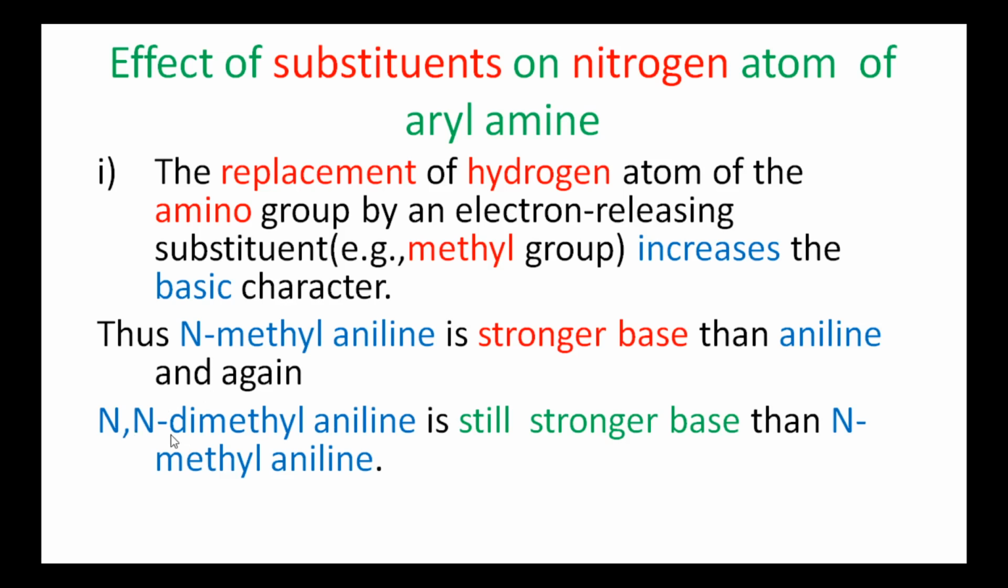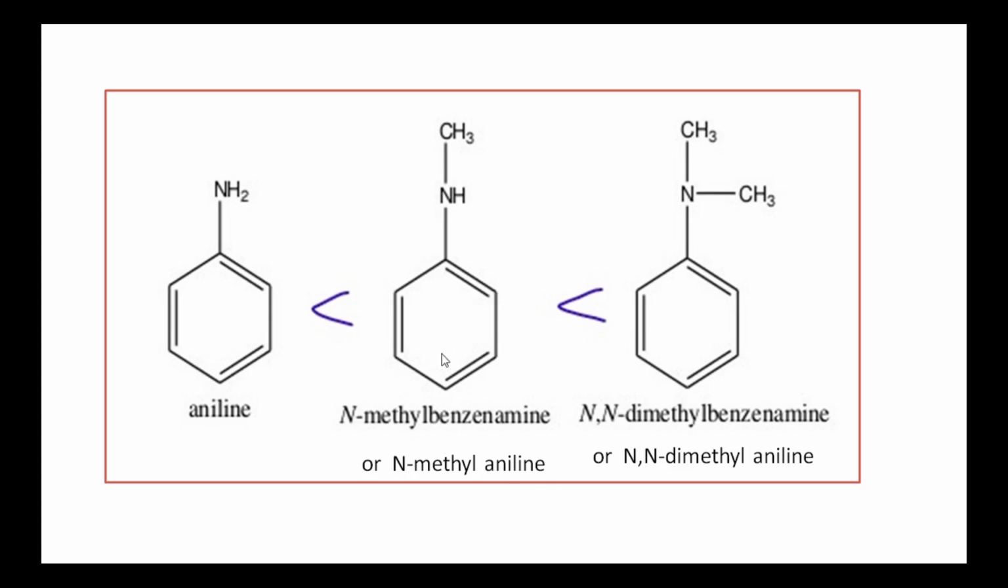And again, N,N-dimethyl aniline is still a stronger base than N-methyl aniline. That is, this is aniline. This molecule is N-methyl aniline. This molecule is N,N-dimethyl aniline. So substituting methyl groups in place of hydrogen atoms of aniline forms these two substituted products. When one methyl group is substituted, this is an electron releasing group. So it somewhat releases the electrons towards the nitrogen atom. Then the availability of the lone pair of electrons on the nitrogen atom of N-methyl aniline increases compared to aniline.